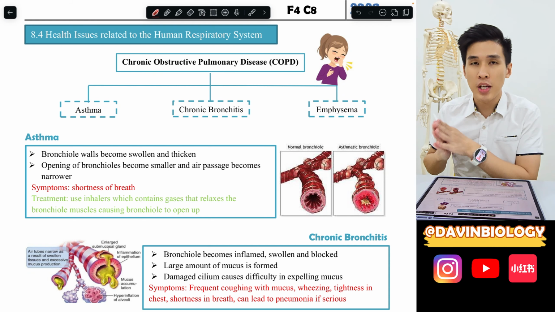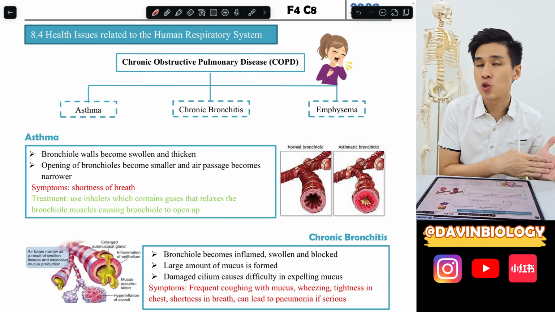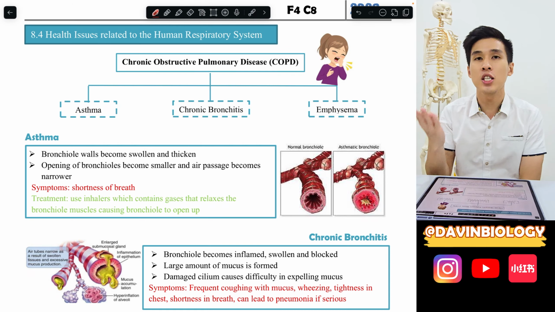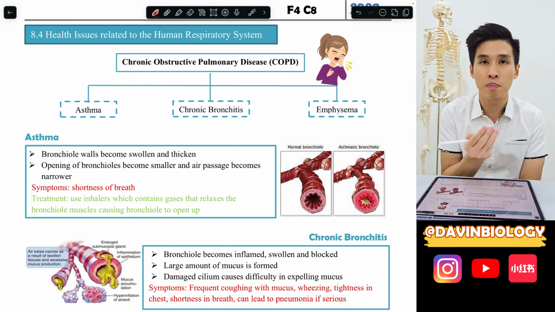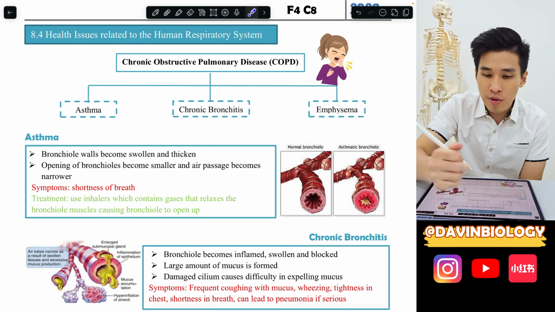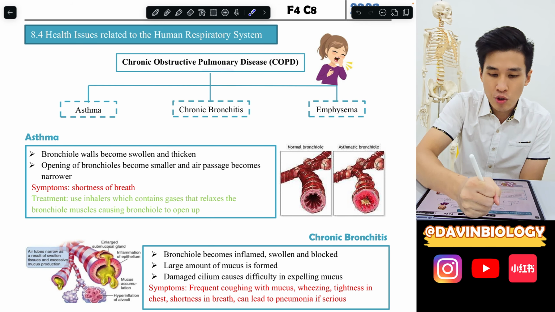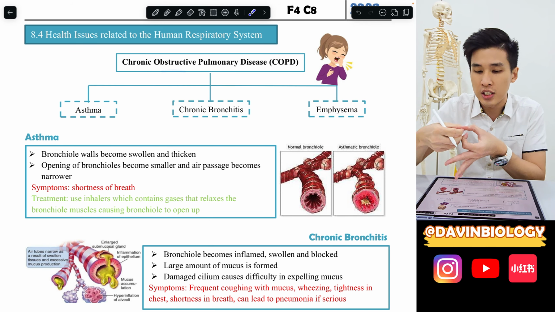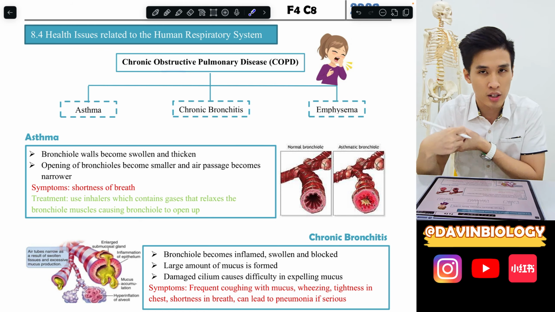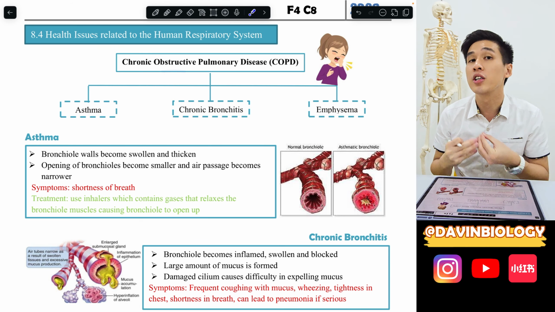For the final part of Form 4 Chapter 8, which is 8.4, it's about the health issues of our respiratory system, also known as COPD, chronic obstructive pulmonary disease. Pulmonary means your respiratory system. Obstructive means your respiratory system has a blockage, something obstructing it. So usually this will cause difficulties in breathing.